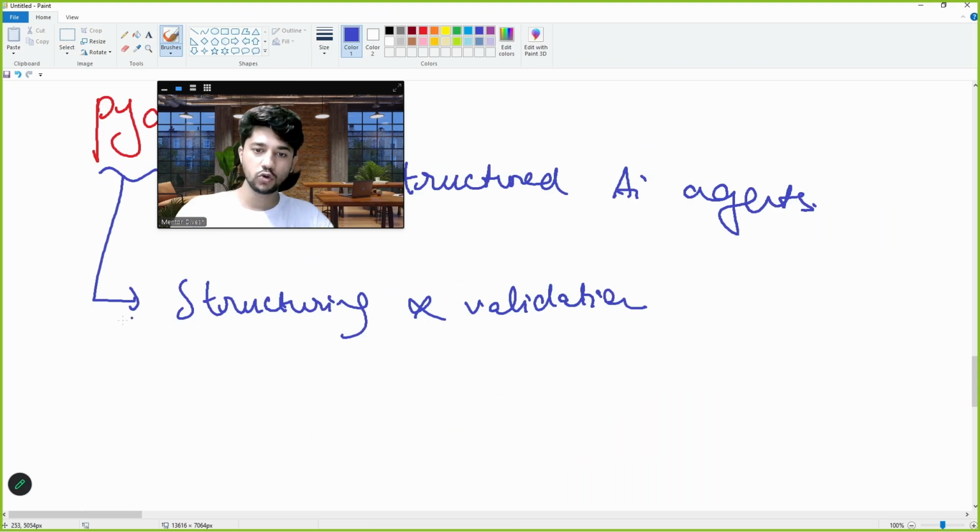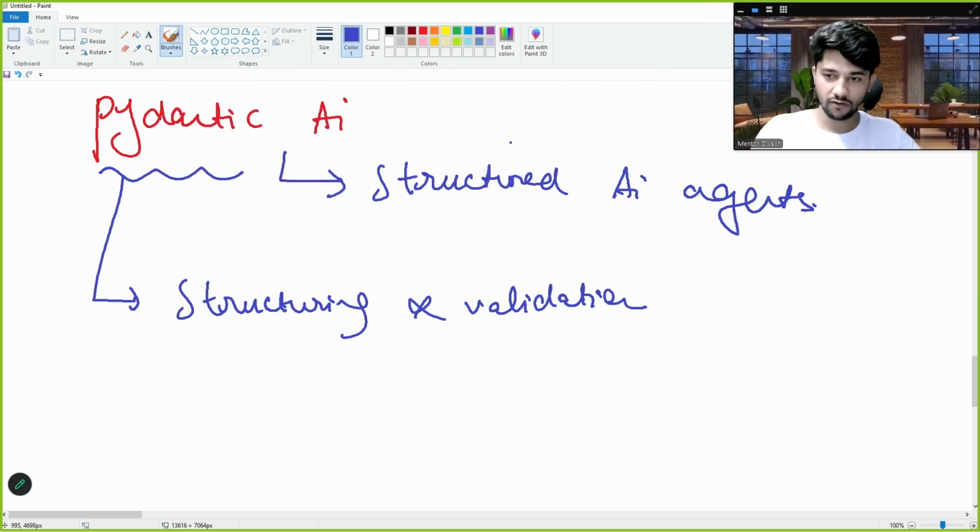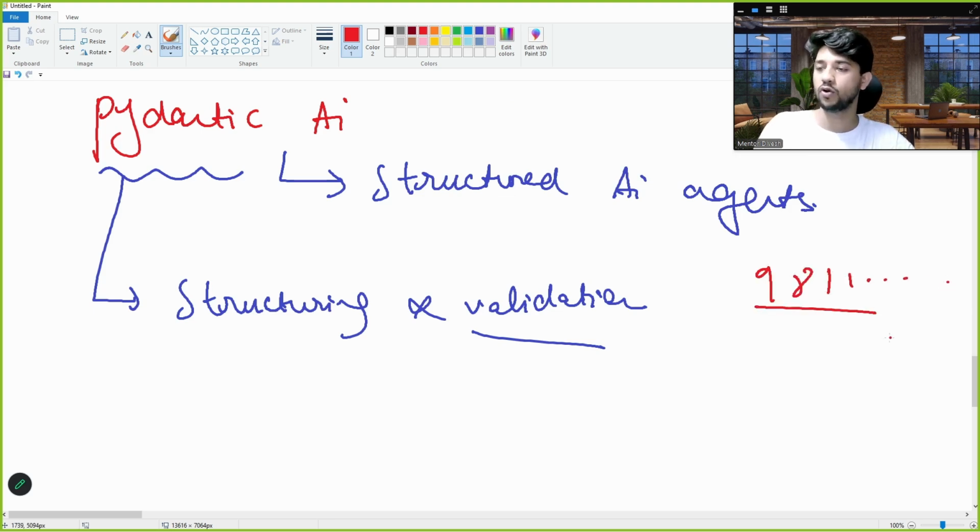And this was the use of Pydantic. This was why Pydantic was used. Okay, validation, to check, for example, if you are entering your mobile number on some form. So let us say your mobile number is a 10 digit number and you are entering only 4 digits. It will not accept it, it will validate whether you are giving us the proper information. So this was the whole use of Pydantic.